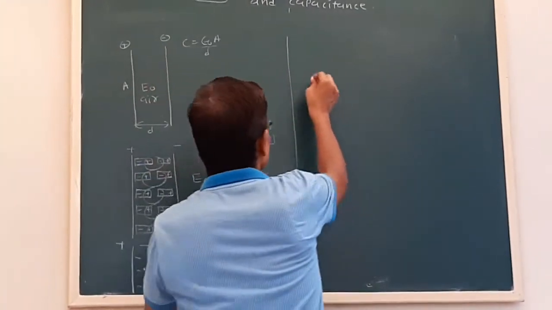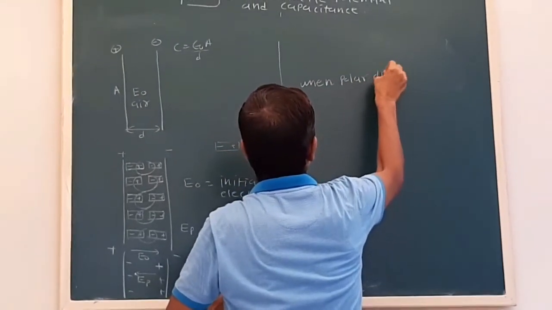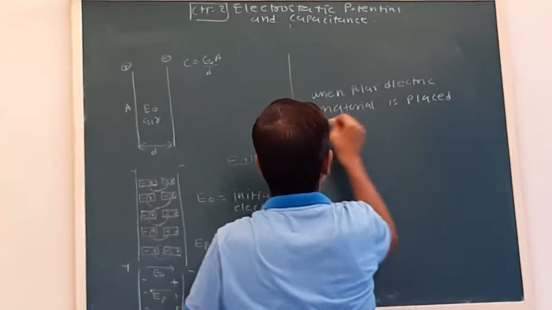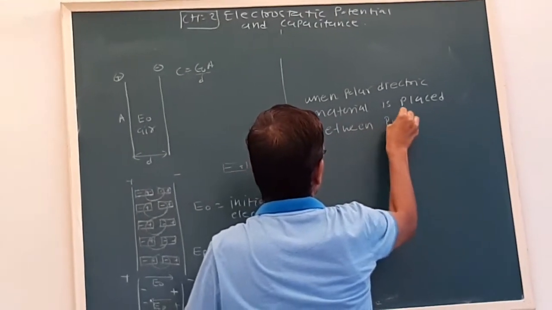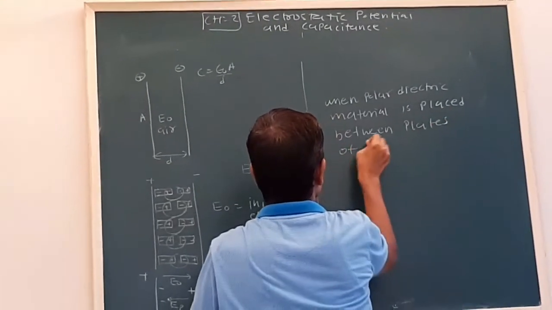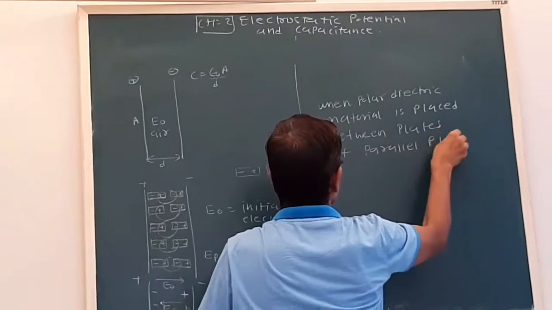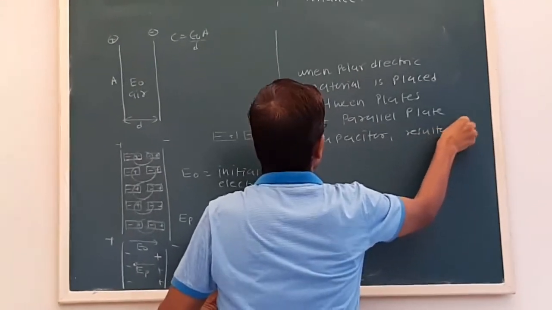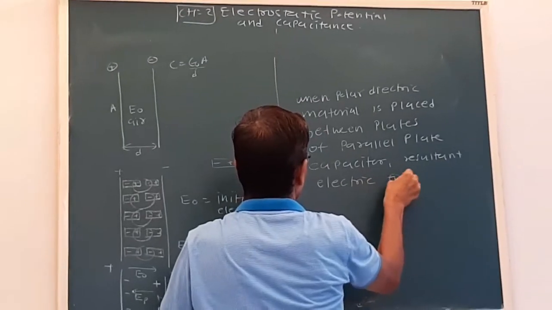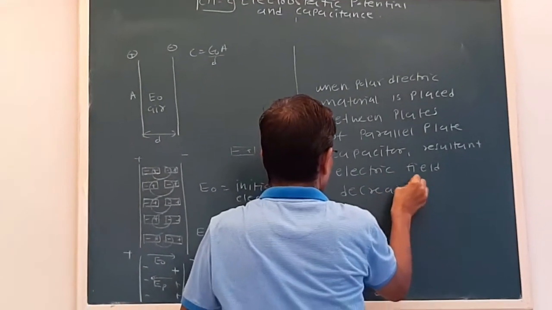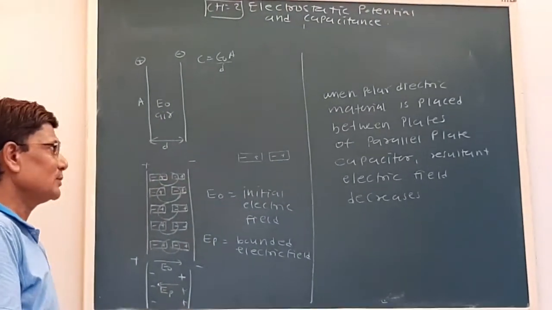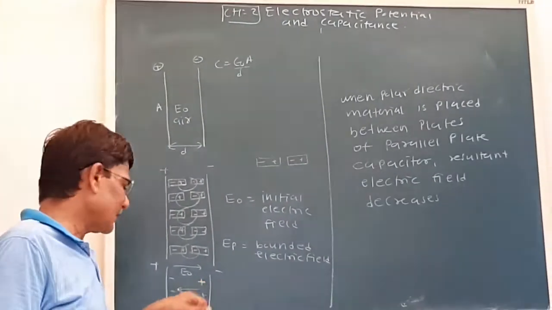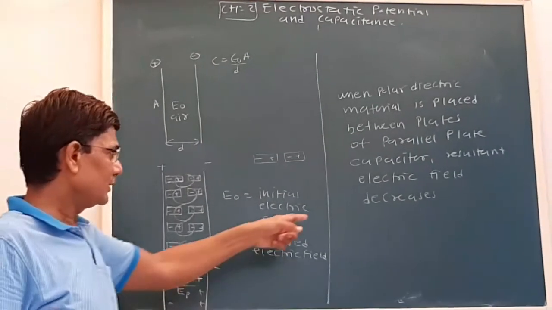So net, when polar dielectric material is placed between plates of a parallel plate capacitor, see, because of the bounded electric field that is produced, and that direction is in the opposite direction of the initial electric field, the resultant electric field decreases.